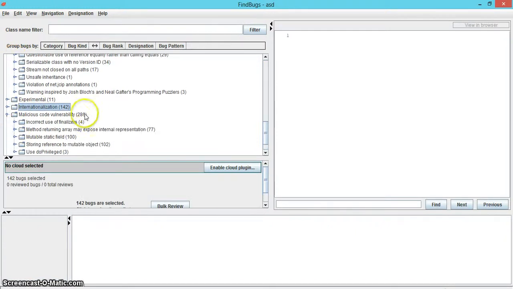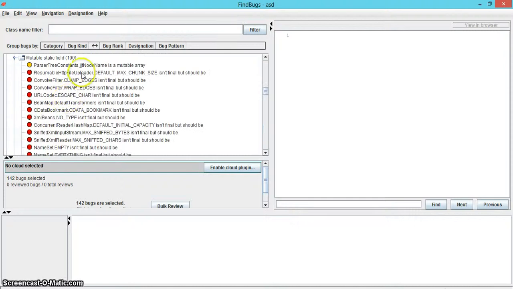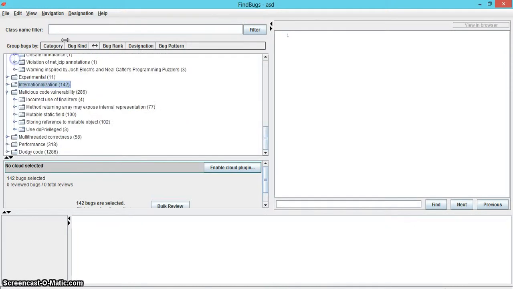102 of these belong to storing reference to mutable object. 100 of these errors are categorized in subcategory mutable static field, which also may expose the internal representation of the field, and 77 are categorized under the subcategory method returning array may expose internal representation. All of these subcategories involve errors which may expose the internal representation of the code.